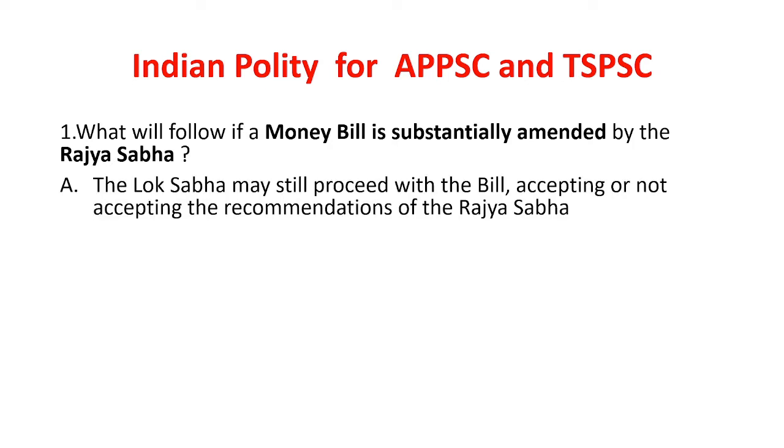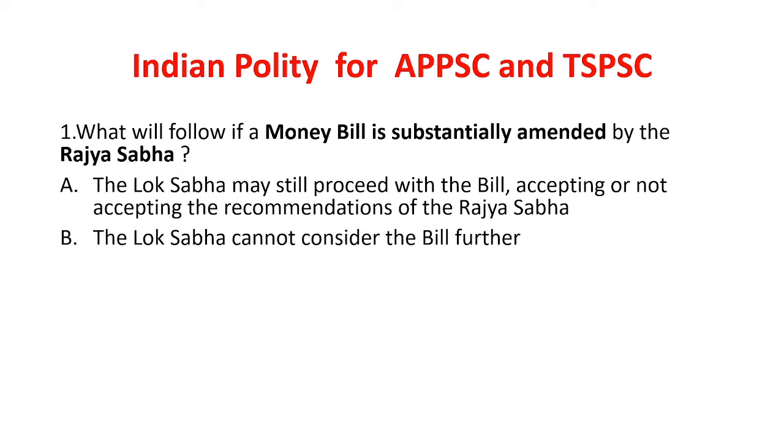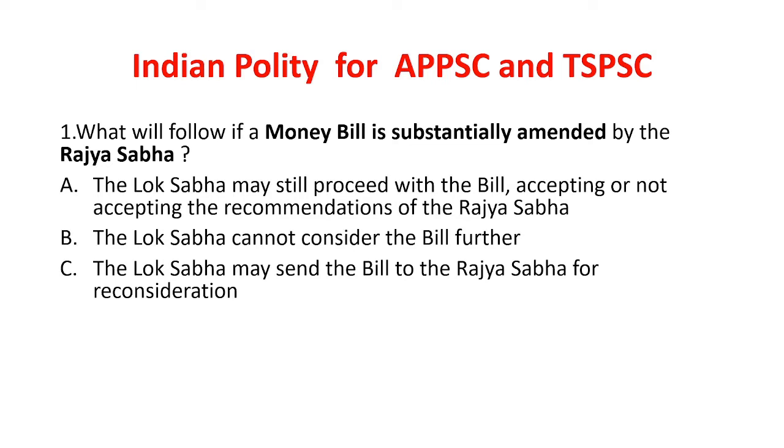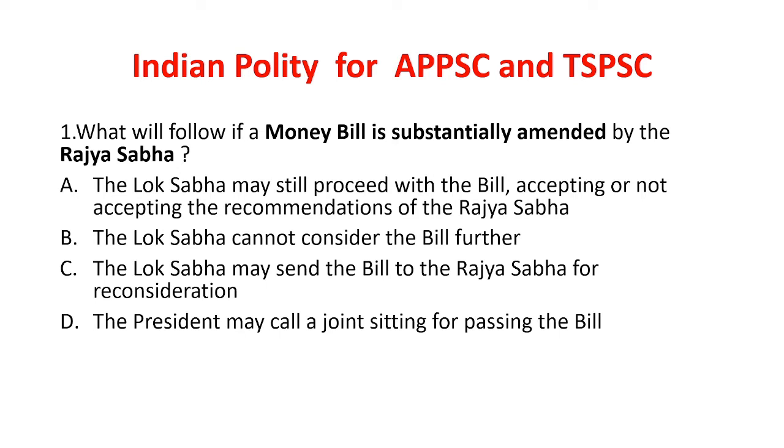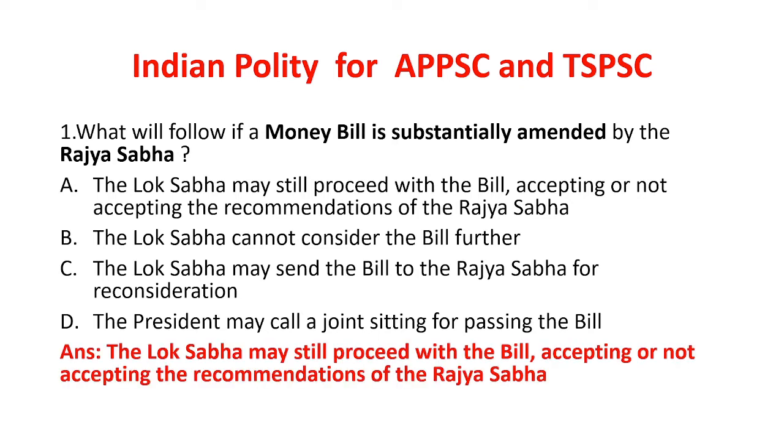And the options are: A, the Lok Sabha may still proceed with the bill accepting or not accepting the recommendations of the Rajya Sabha. Option B, the Lok Sabha cannot consider the bill further. Option C, the Lok Sabha may send the bill to the Rajya Sabha for reconsideration. And option D, the President may call a joint sitting for passing the bill. So if a money bill is substantially amended in the Rajya Sabha, what will happen? And the answer is the Lok Sabha may still proceed with the bill, accepting or not accepting the recommendations of the Rajya Sabha.